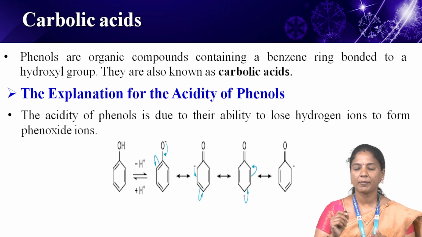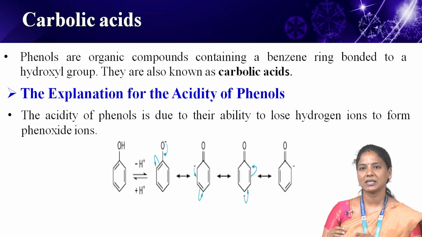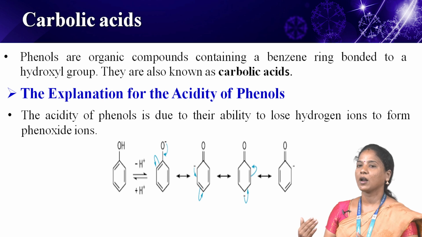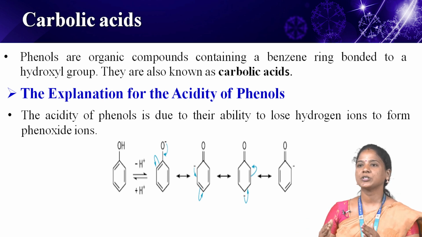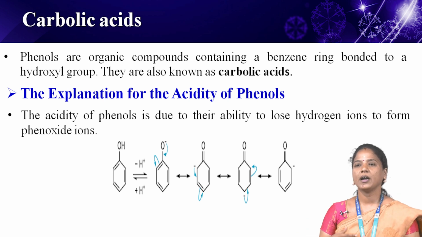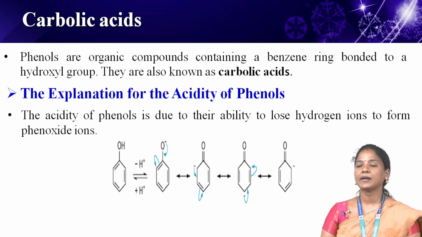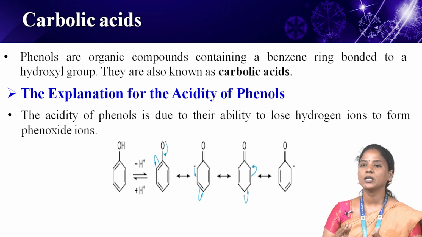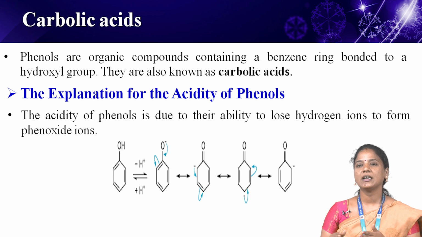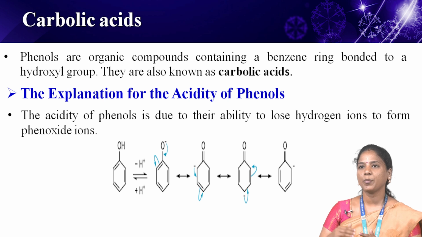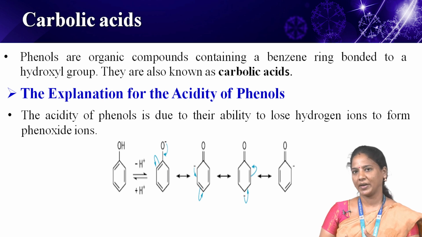This sp2 hybridized carbon atom has higher electronegativity in comparison to the hydroxyl group. Due to the higher electronegativity of the carbon atom, the electron density decreases on the oxygen atom attached. The decrease in electron density increases the polarity of the oxygen hydrogen bond, OH bond. This results in increased ionization of phenols.